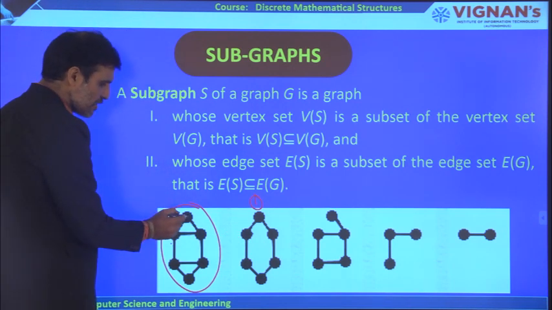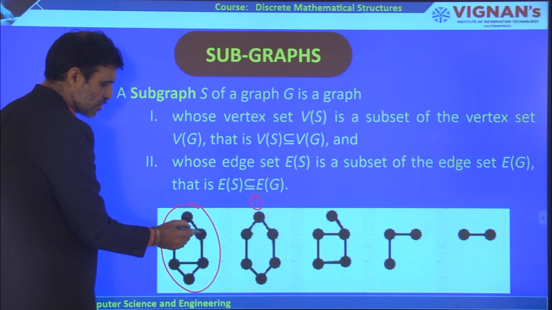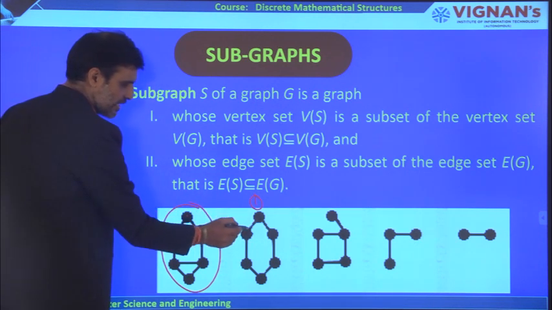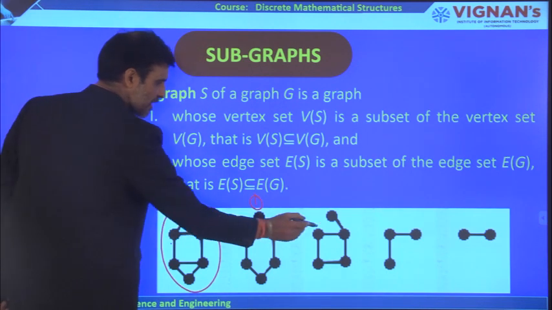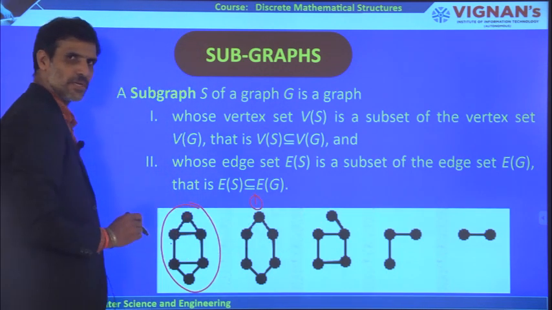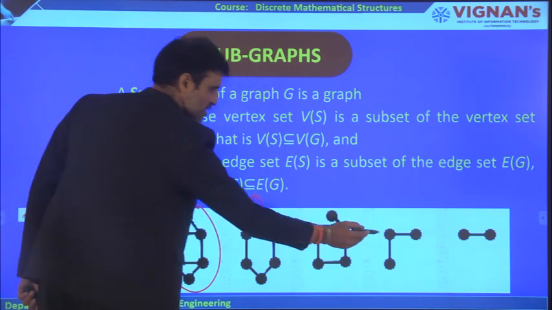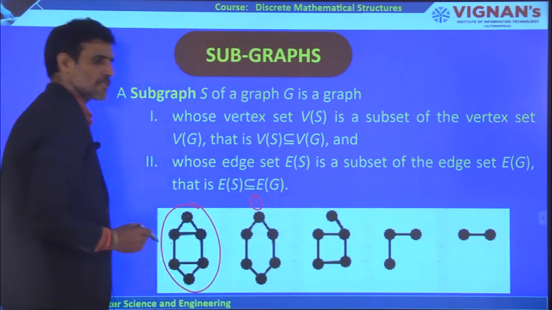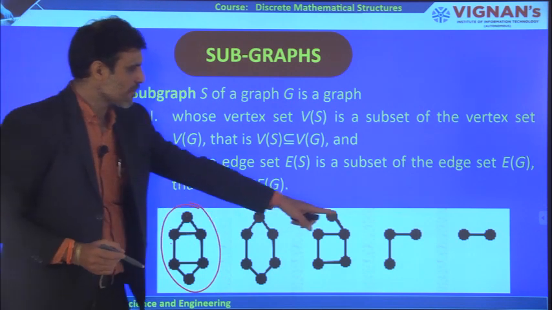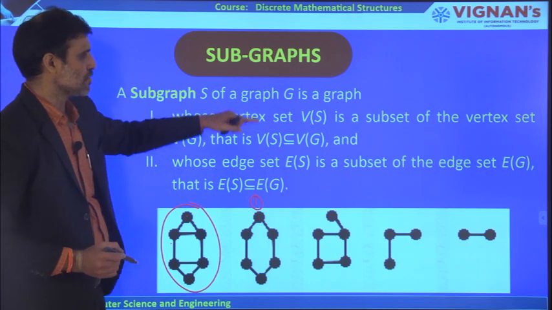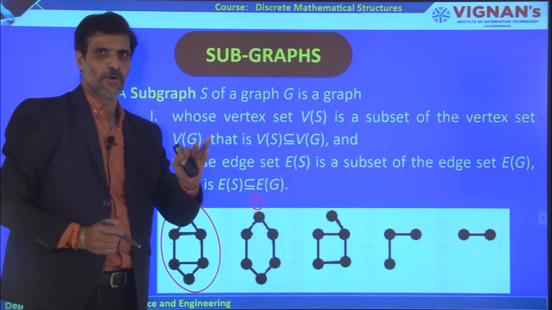See, in between these two vertices, there is an edge here. In between these two vertices, there is an edge here. Suppose if there is no edge like this, then also it is a subgraph. If you observe the next figure, it is a subgraph. This is a subgraph. That is also a subgraph. So these are all the subgraphs of the given graph. So a subgraph means it has to satisfy these two properties.